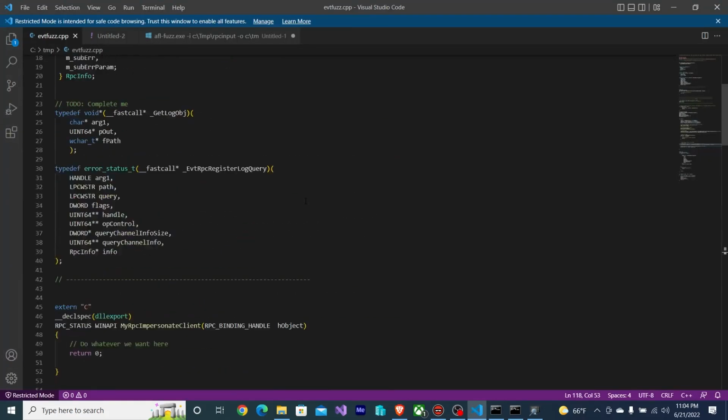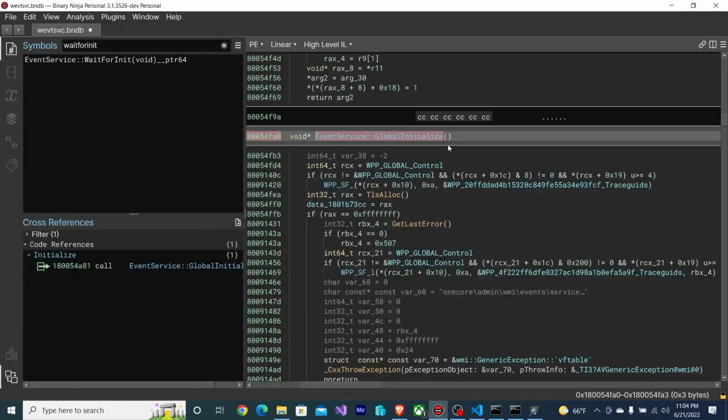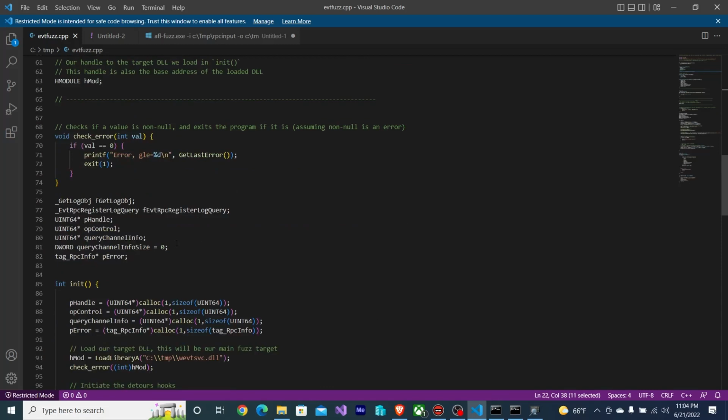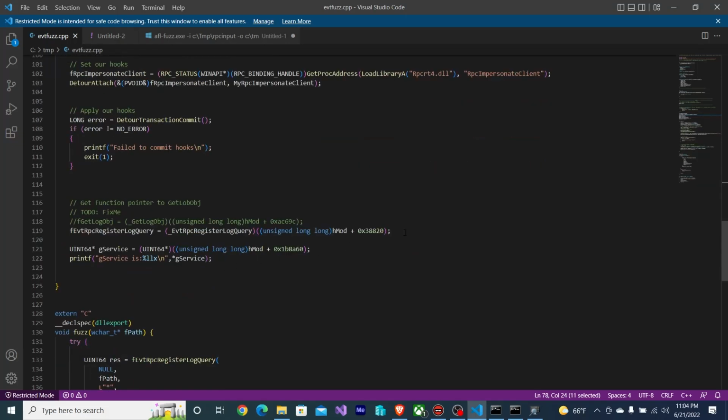So let's create that function pointer. Typedef void fastcall pointer underscore global init. It takes no parameters, returns void, we're good. Now let's define that as a global. So that f global init, and then that f global init will assign to an actual proper value.